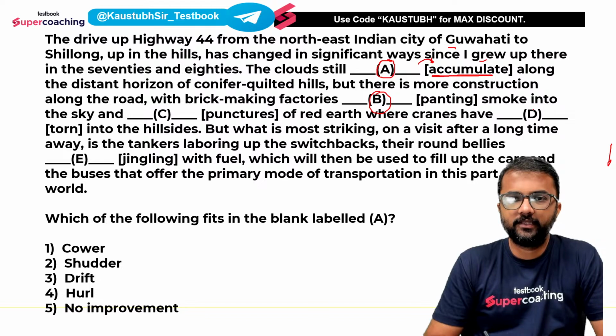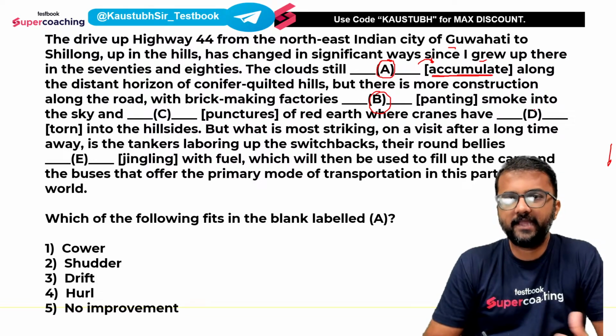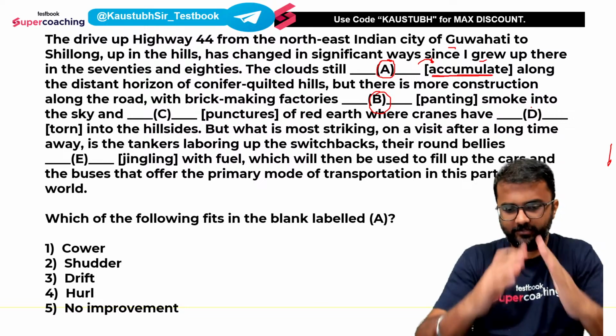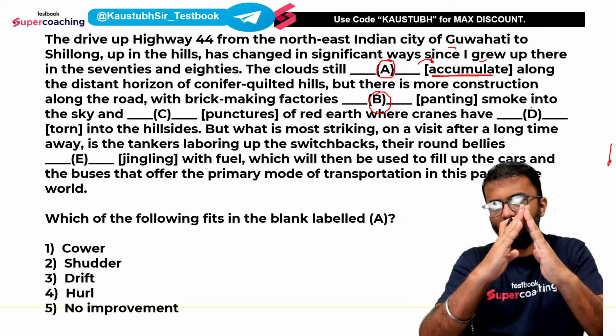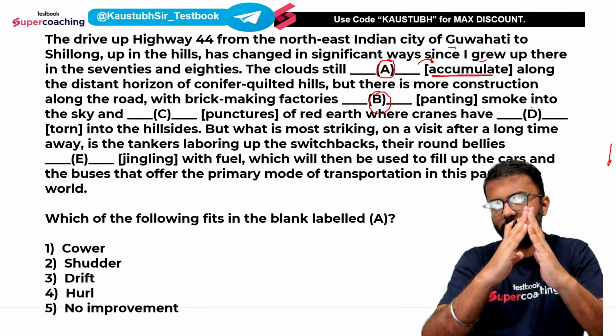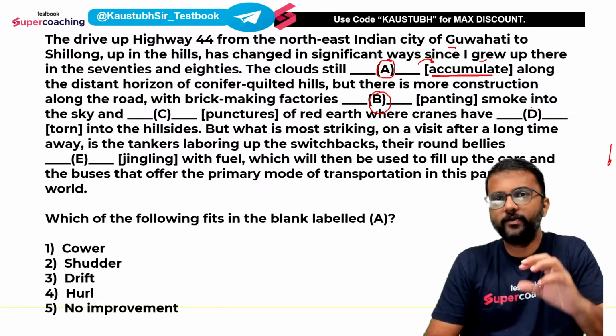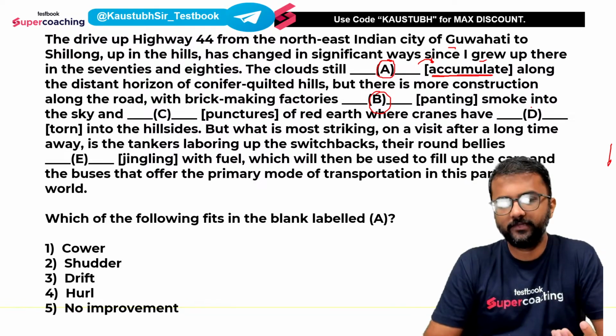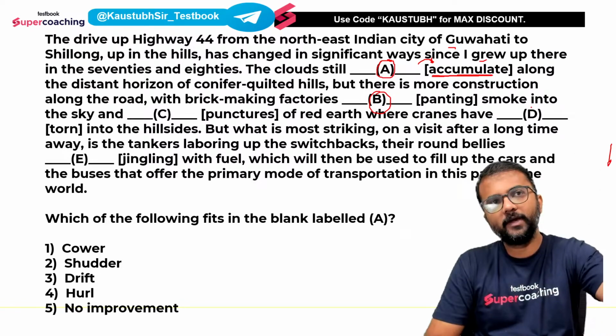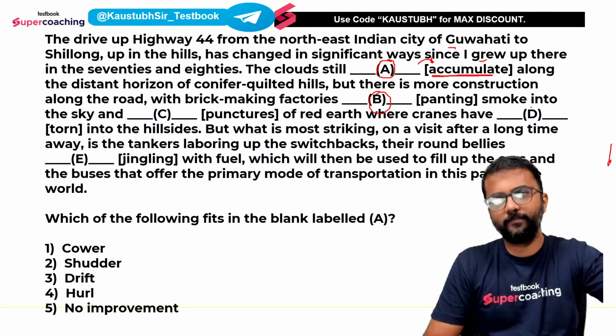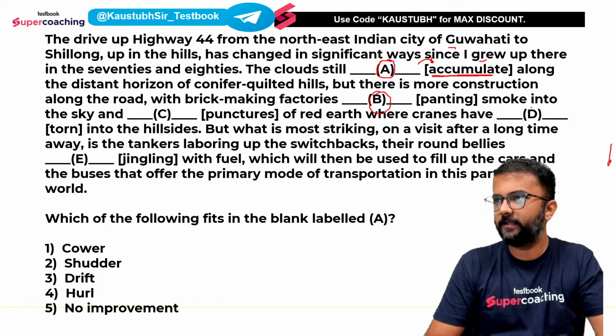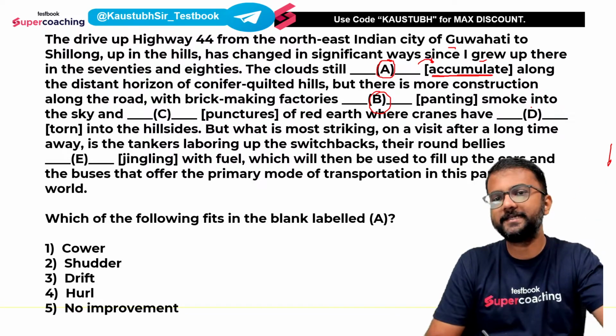Okay. The clouds still dash along the distant horizon of conifer quilted hills. Conifer quilted hills means ऐसे hills which have a lot of coniferous trees. Coniferous trees are trees which look like a cone. Hmm? And quilted, quilt is like a चादर. तो हिल्स के ऊपर कॉनिफेरस ट्रीज की चादर फैलाई गई है, ऐसे उसको हम कहते हैं कॉनिफर क्विल्टेड हिल्स.